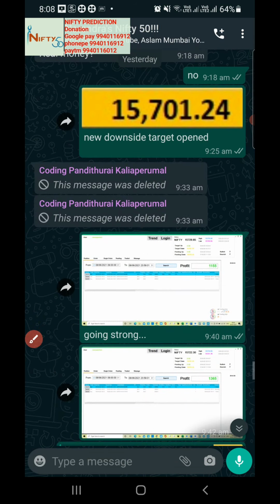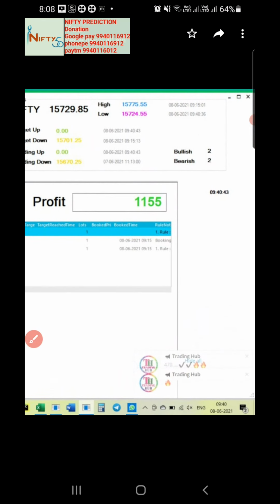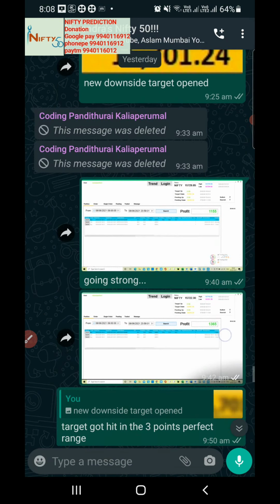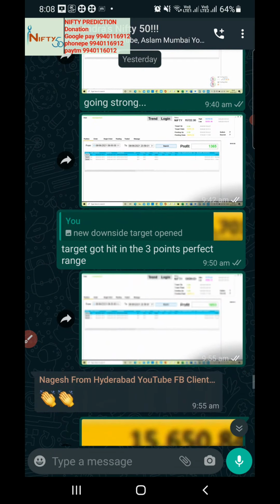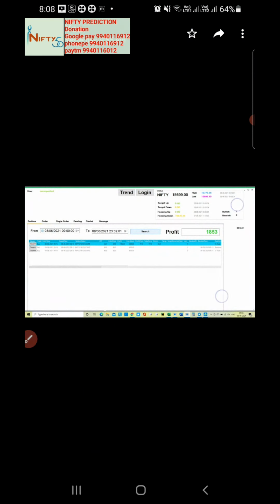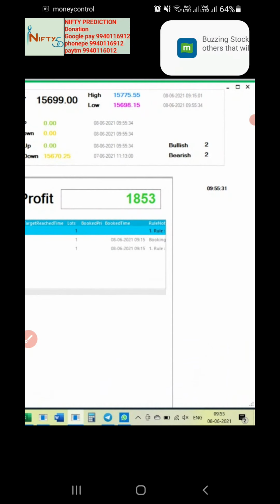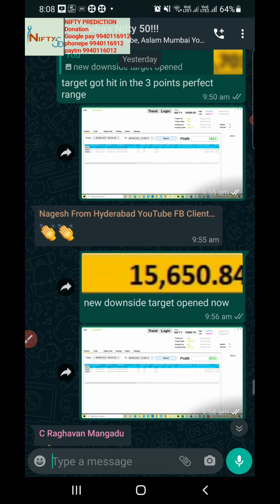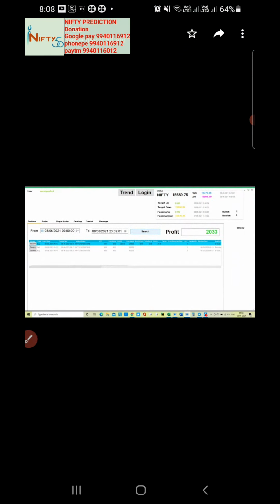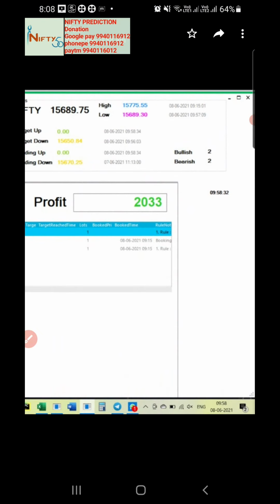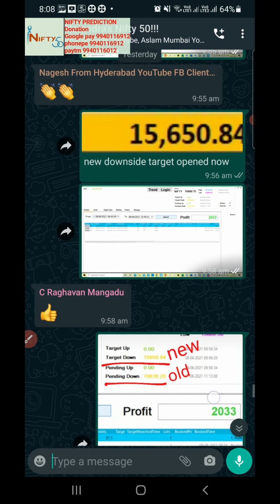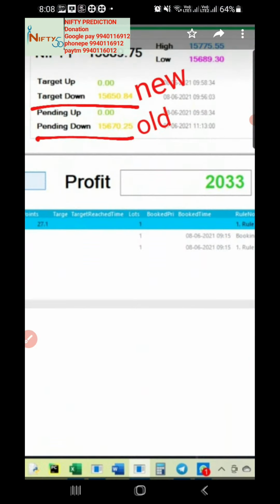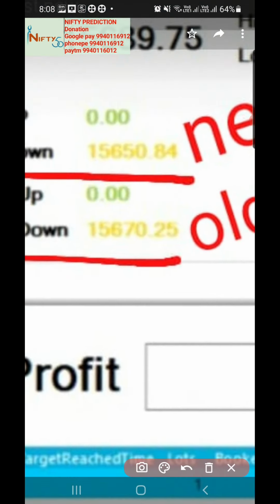It moved from 800 to 1150, then 1300, and then very good, around 1800. It moved up almost to 2400, but the screenshot we have is up to somewhere around 2000. But we wanted to trail the stop loss, so the new target also opened, which is